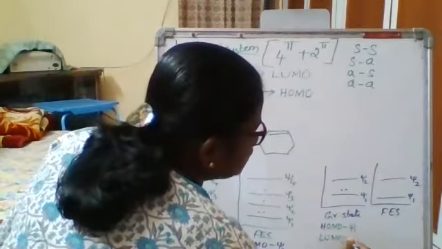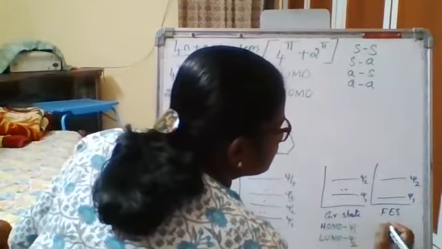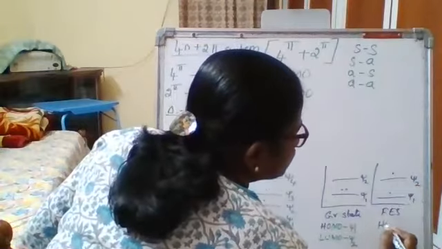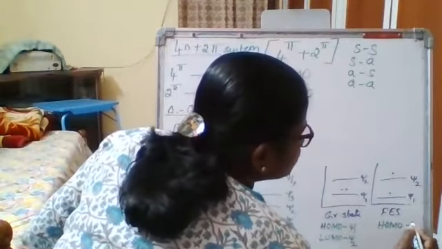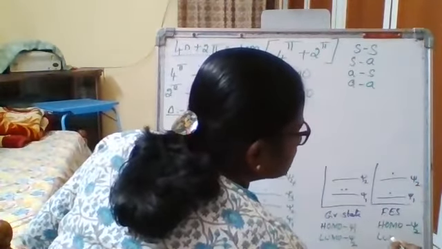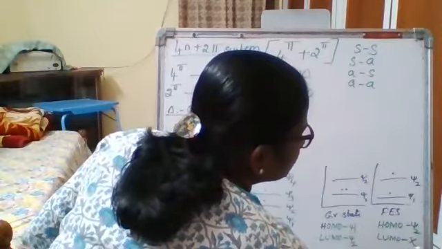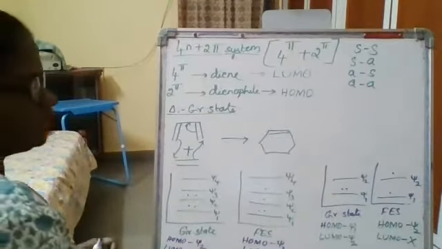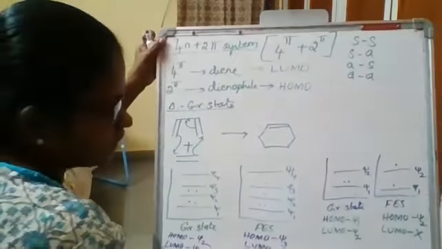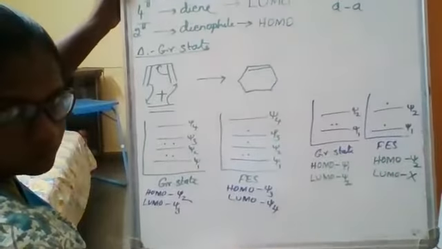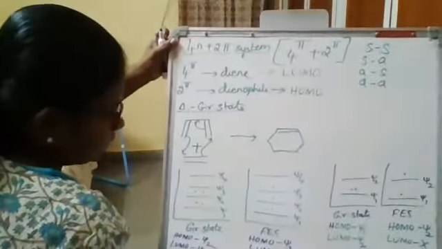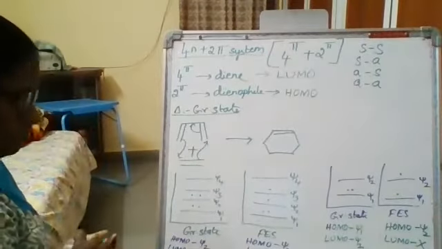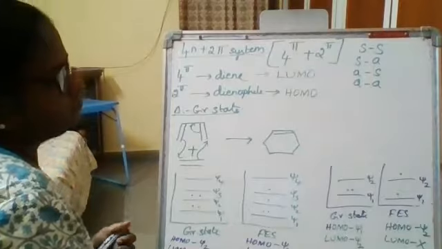LUMO is considered to be psi 2. Similarly, one of the electrons from here moves into here. So HOMO is considered to be psi 2, and you don't have a LUMO. Is it clear? So this is the way you are supposed to remember your psi functions.